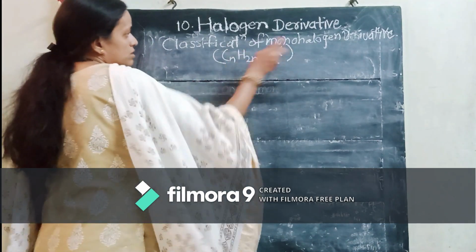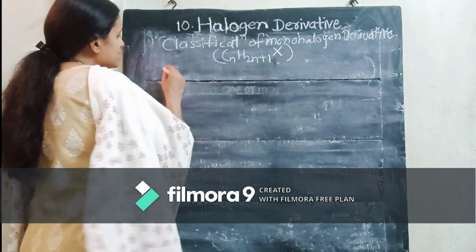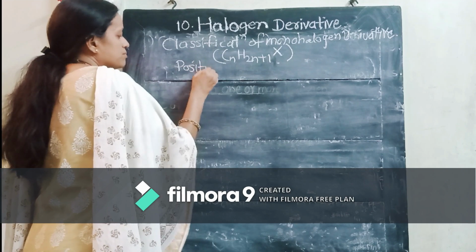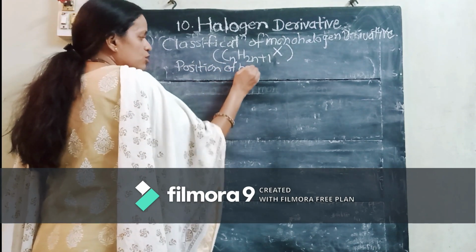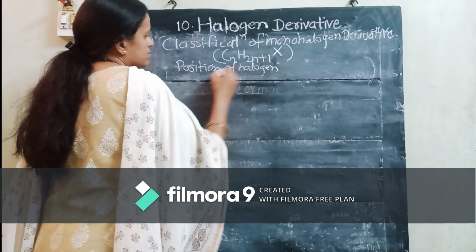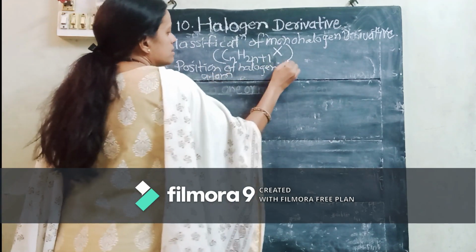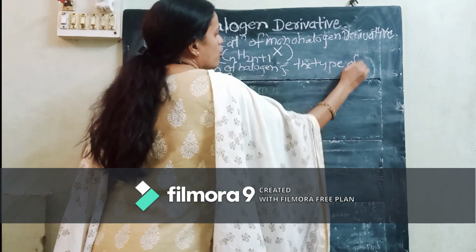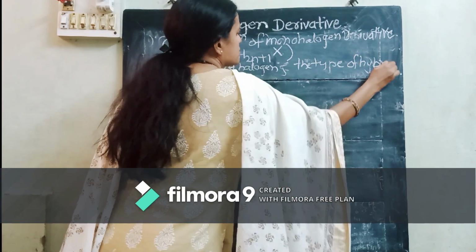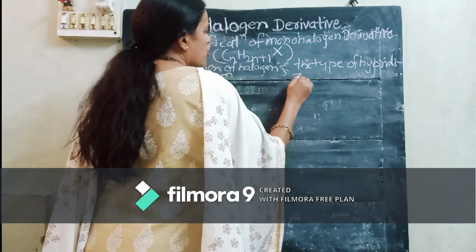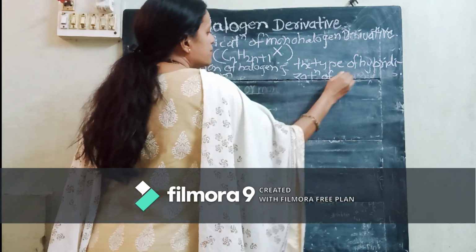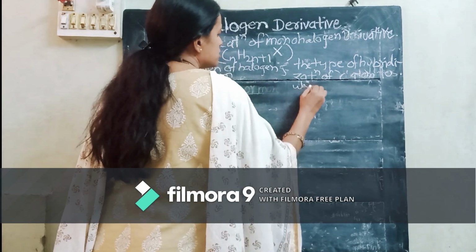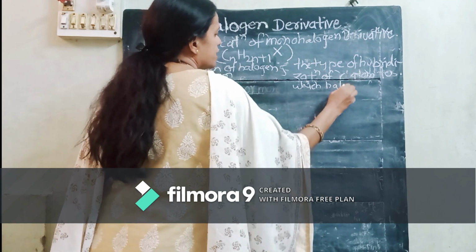Now we want to study how these are classified. The monohalogen derivatives are mainly classified depending upon the position of the halogen atom and the type of hybridization of the carbon atom to which the halogen is bonded.